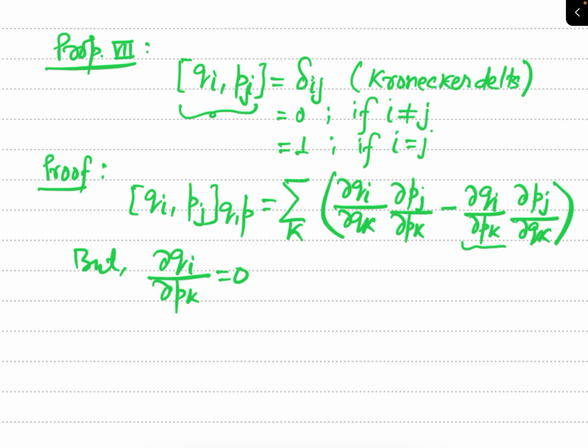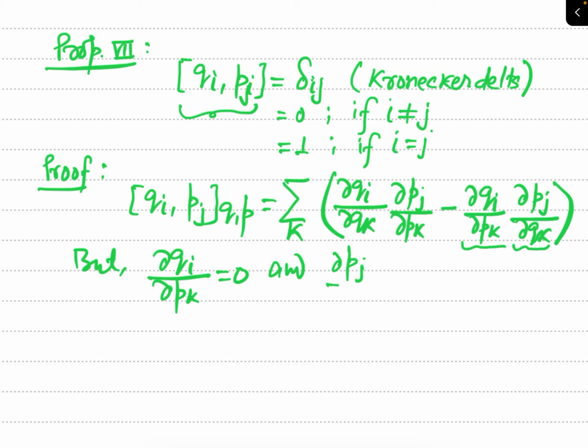Similarly, here you can say that Qi is not a function of Pk, so this del Qi by del Pk will be equal to 0. And similarly, Pj is also not a function of Qk, so this second term will also be 0.